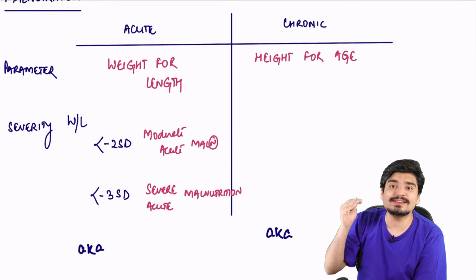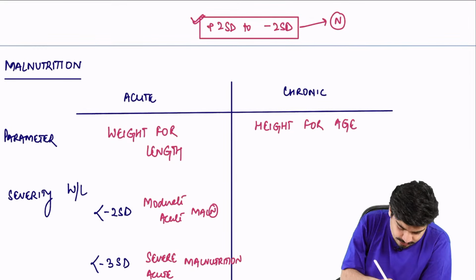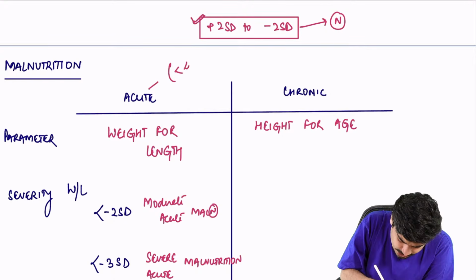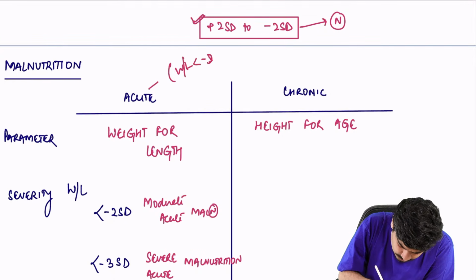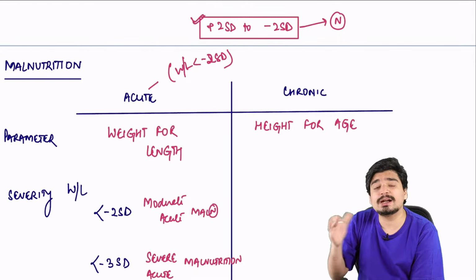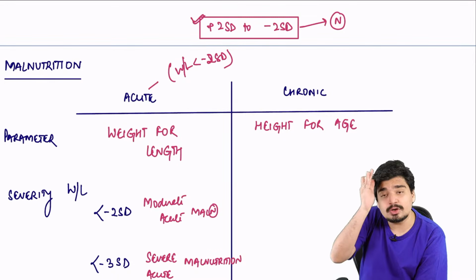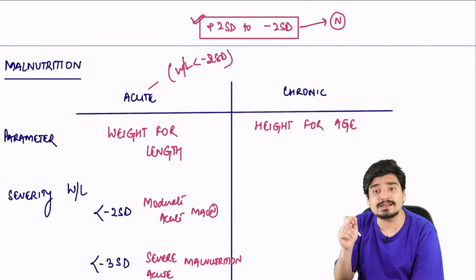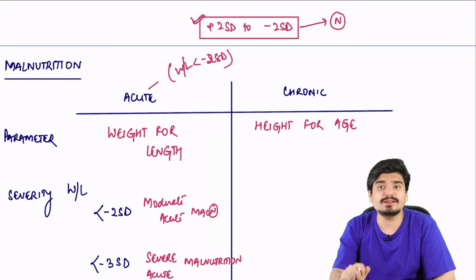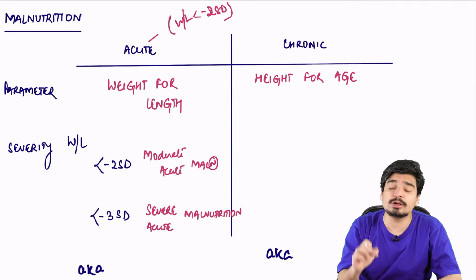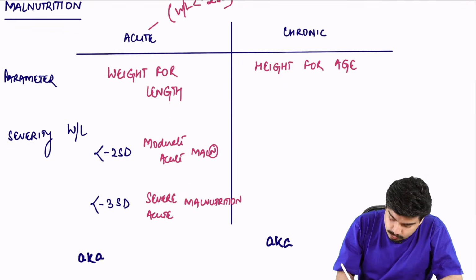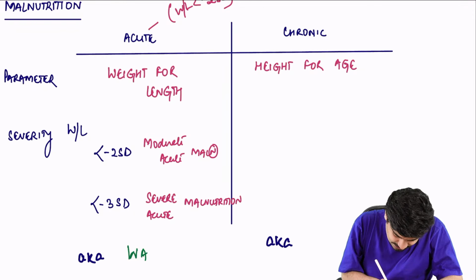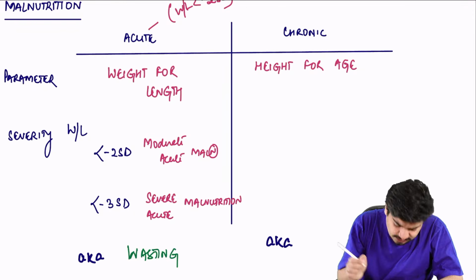So what is the definition of acute malnutrition? Anytime the weight for length is less than -2 standard deviation, it automatically becomes acute malnutrition. If it is -2 to -3, it is moderate acute malnutrition. If it is less than -3, it is severe acute malnutrition. Remember, another term for acute malnutrition is wasting.